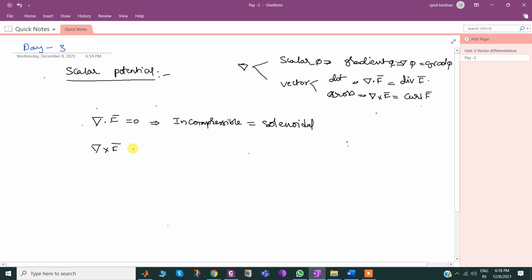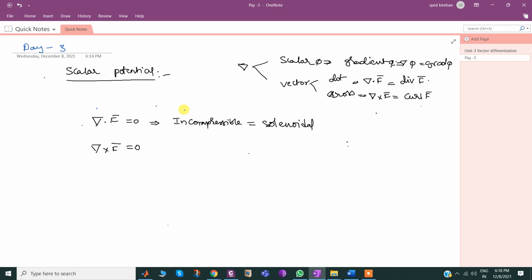Then immediately we may get a bigger doubt. Can you give an example for incompressible? Simply we are working this on fluid. You people think that fluid means only liquid. It's not like that. Fluid can be any form of matter, I mean liquid, solids, and gaseous.